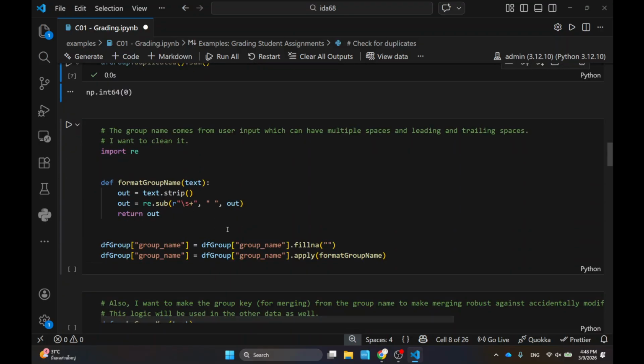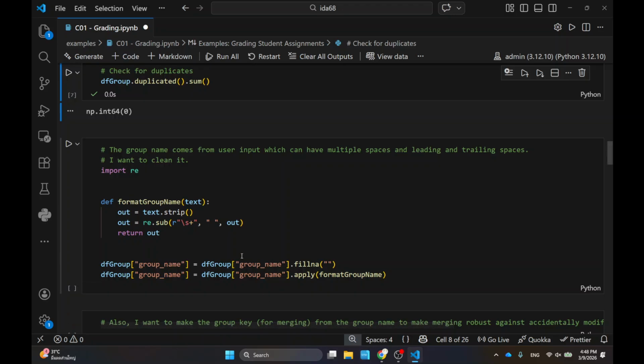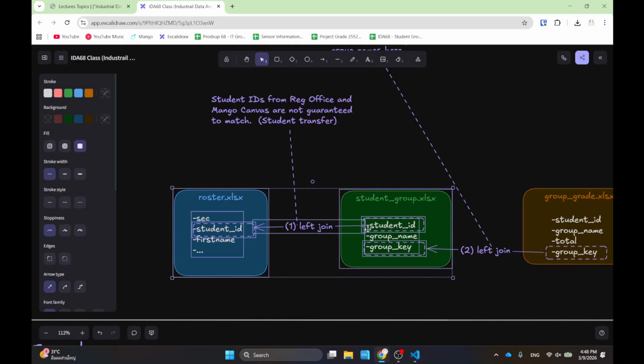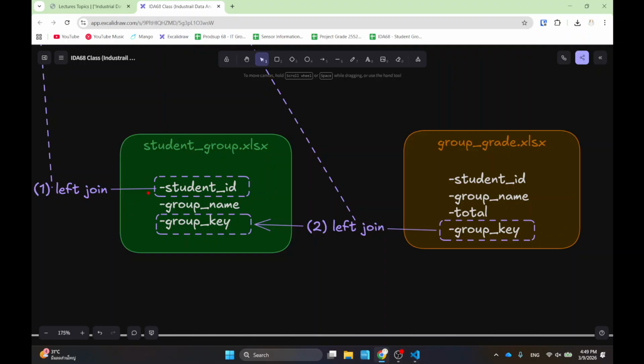All right, so this is the one that I was telling you about. If I were to use this group name here, you notice that in the file there is a column called group name and group name, okay? But these two columns can differ because maybe a student updated this one, and then I forgot to update this one. The files are actually in different places, and when I update this, I never go back to update the other one, or vice versa. So I have to keep in mind that the group names can change.